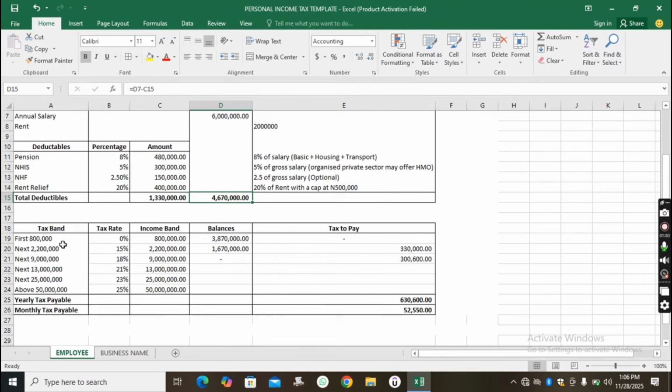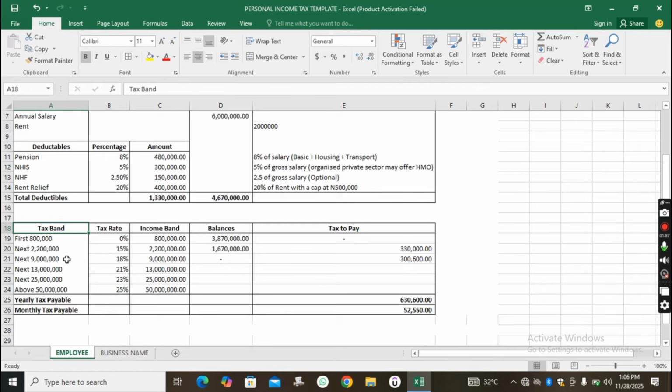Now, I know somebody might be asking, what is the tax band? You keep hearing on social media that the tax net has been widened, that there is a new tax band. What you're seeing on your screen is what the tax band looks like. Let me just break down the tax band. The tax band simply means, if it were age, we would have called it an age bracket. Every individual has an age bracket.